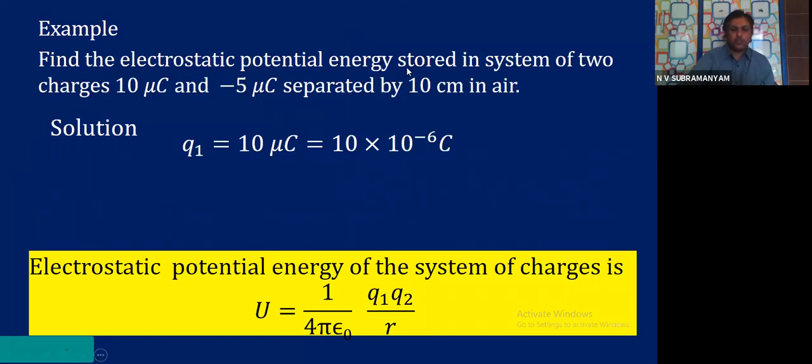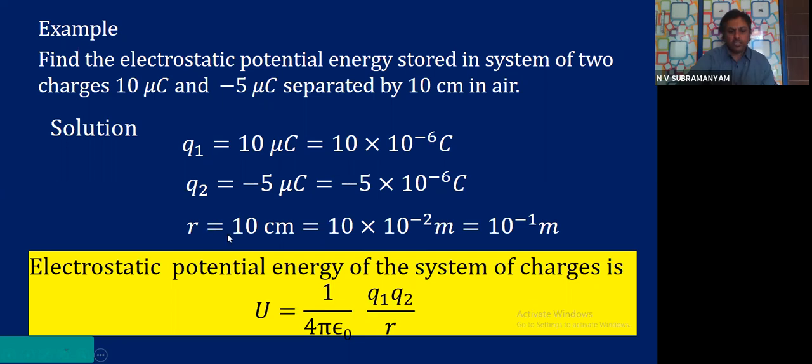Find the electrostatic potential energy stored in a system of two charges, 10 mu c and minus 5 mu c, separated by 10 centimeters in air. First charge positive, second charge negative. Okay, let us see the solution. First charge Q1, 10 mu c, 10 into 10 power minus 6 coulombs. Q2, minus 5 mu c, minus 5 into 10 power minus 6 coulombs. Okay, what is the distance? 10 centimeters I took, 10 into 10 power minus 2 meters.